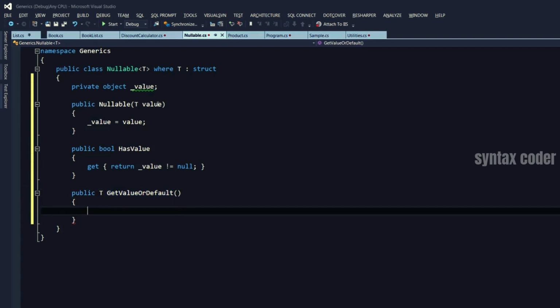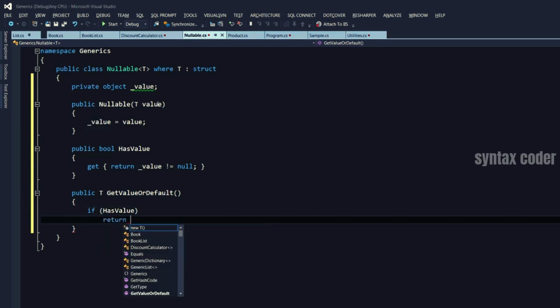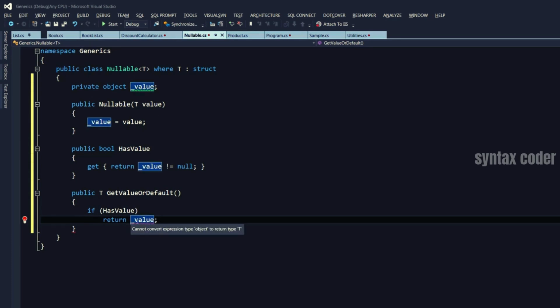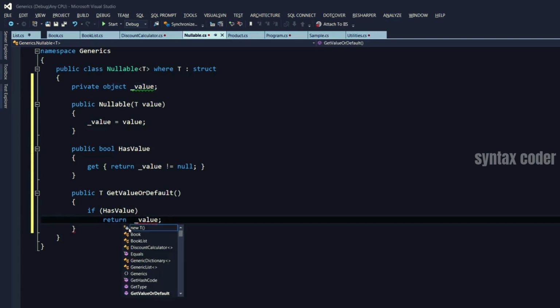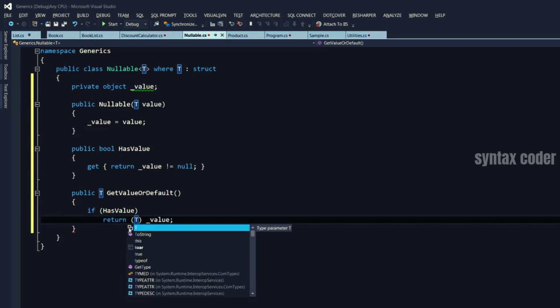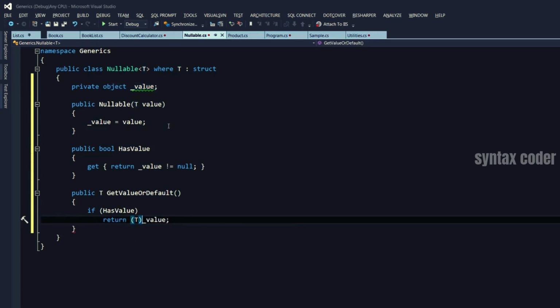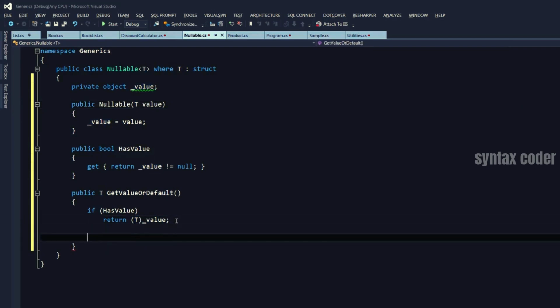So what we need to do is we say if it has value, then return value. Now we just have to cast it because this value here is of type object, right? But this cast is perfectly fine and it's safe because that's what we are passing here in the constructor. We're storing it here. It's basically being boxed to be stored in the object, but here we are unboxing it and that's perfectly fine.